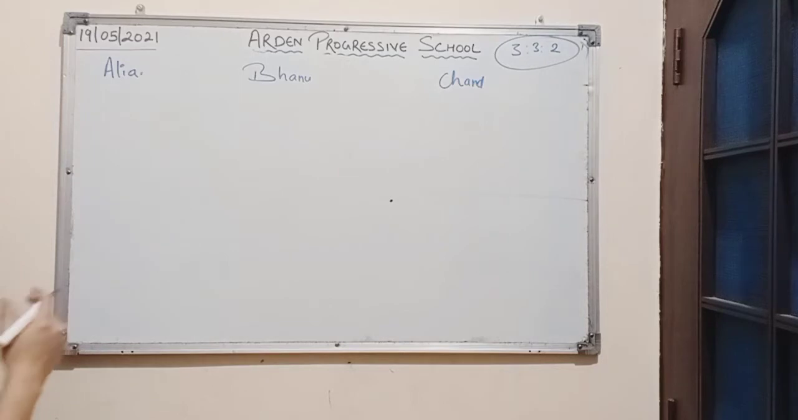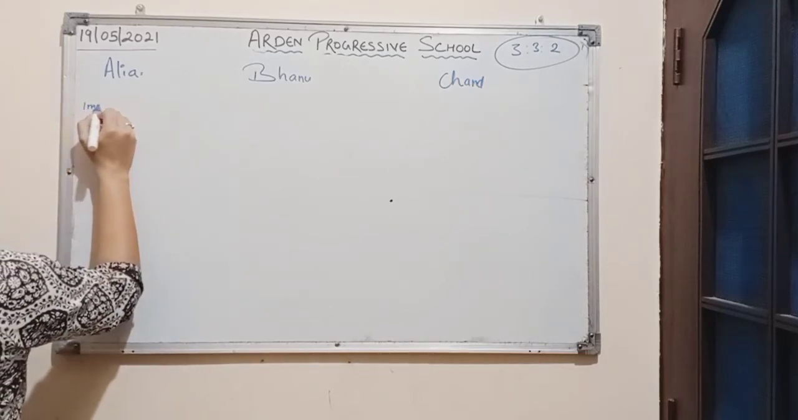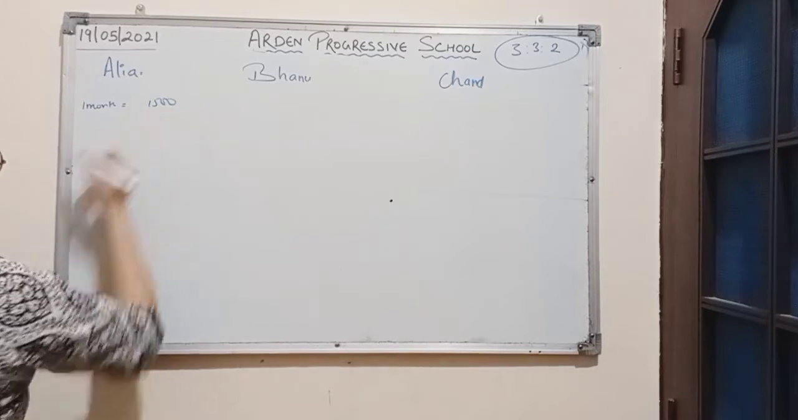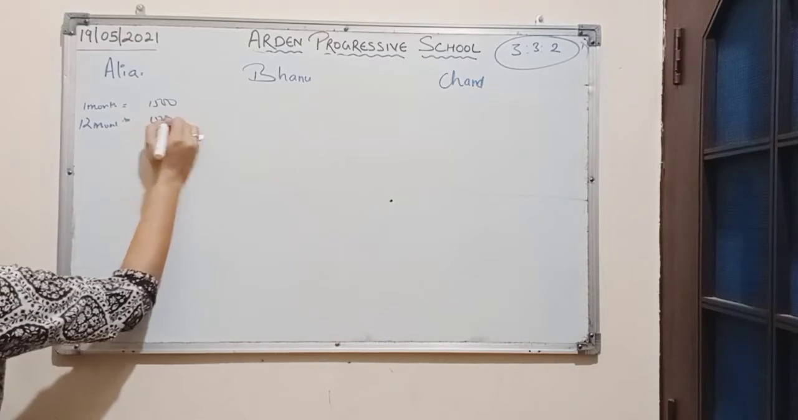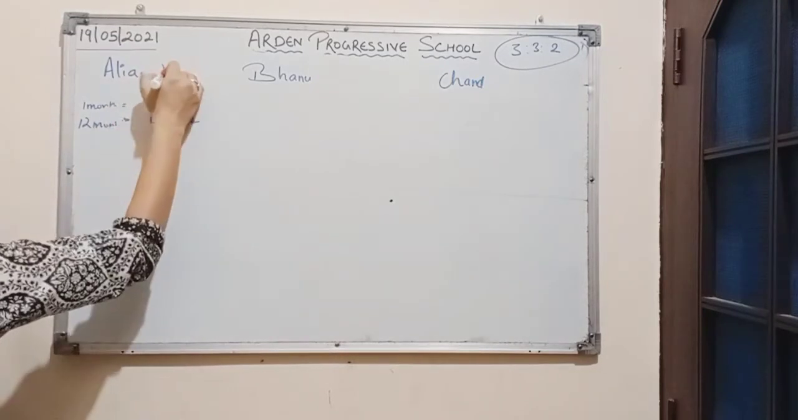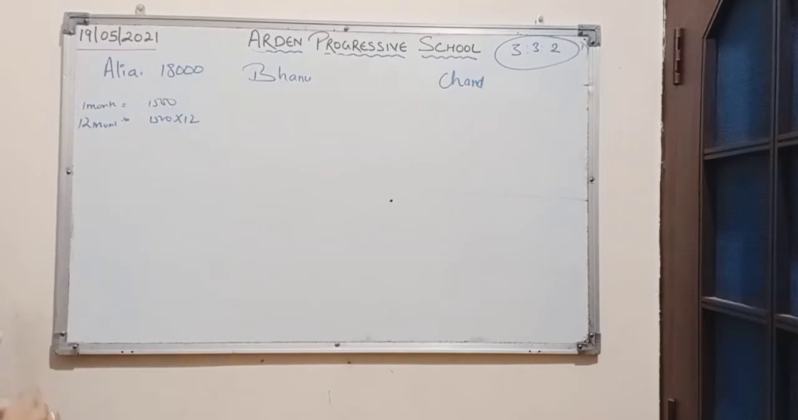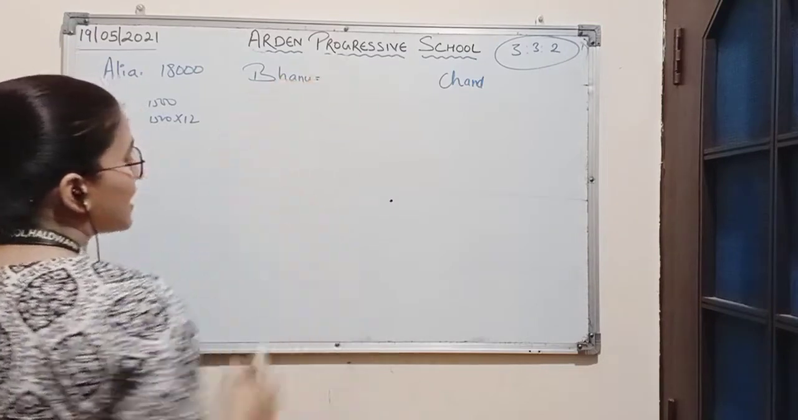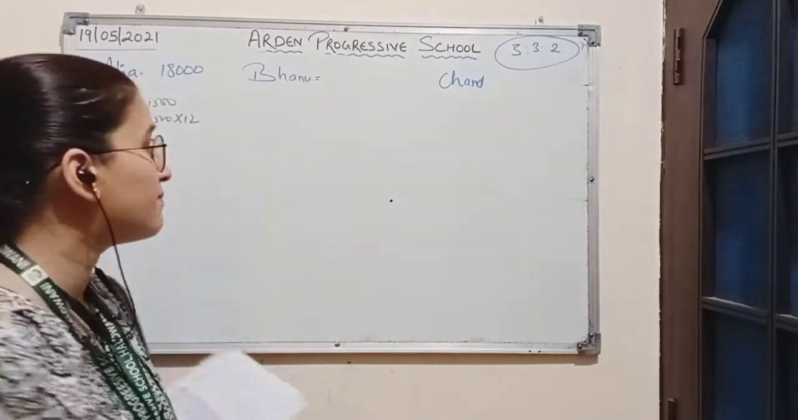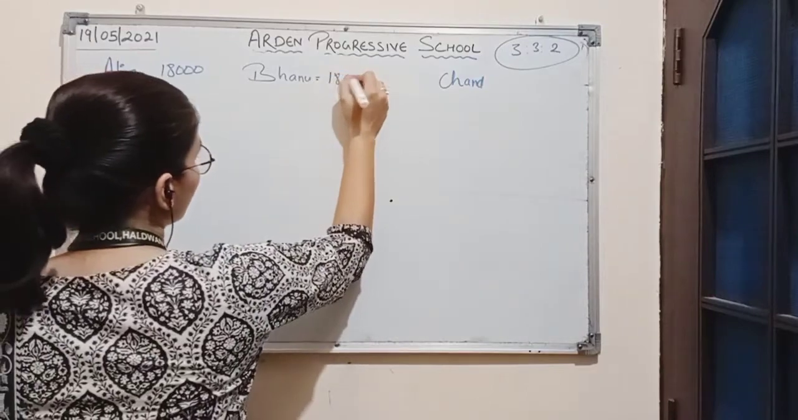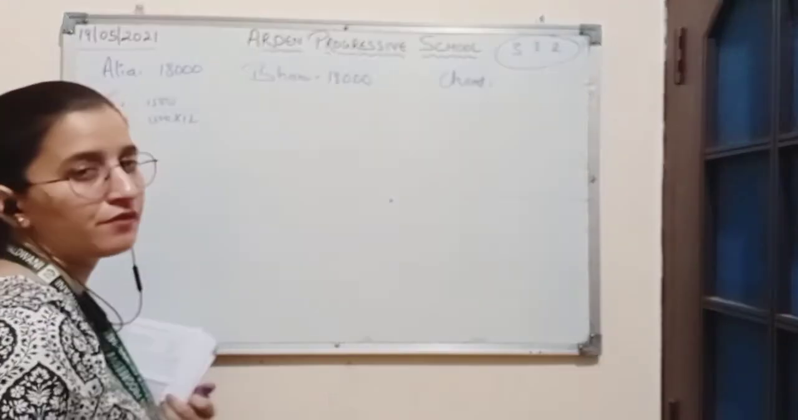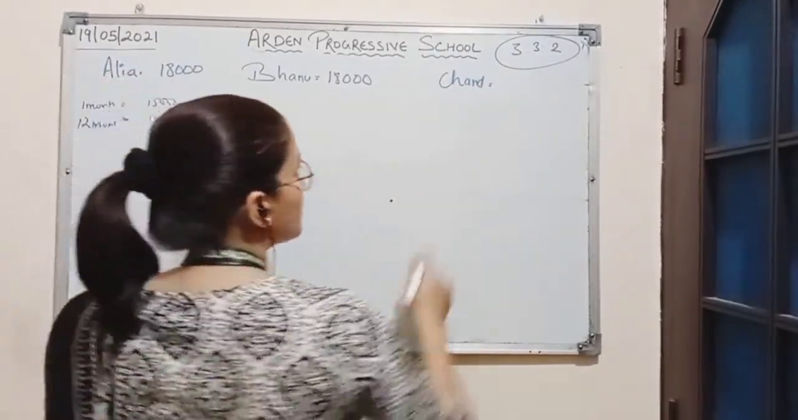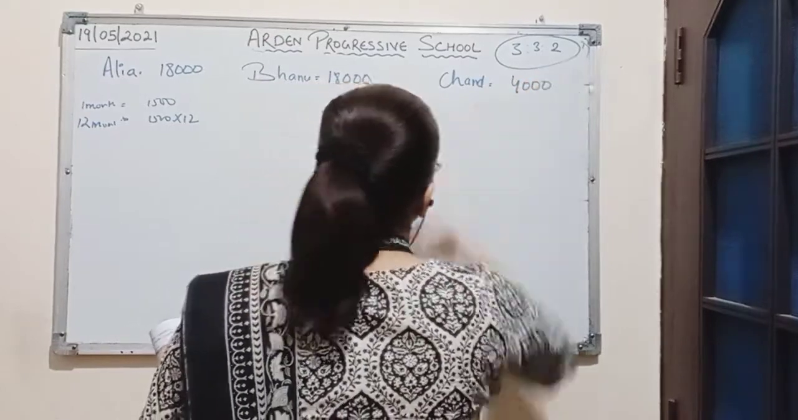So if the salary of 1 month is 1500, the salary for 12 months will be 1500 multiplied by 12, which is 18,000. So Alia is entitled to a salary amounting to rupees 18,000. Same salary is to be paid to Bhanu, 1500 per month, so yearly salary will be 18,000. And Chand has been entitled to a salary of 4,000 per annum. So yearly salary of Chand is 4,000.